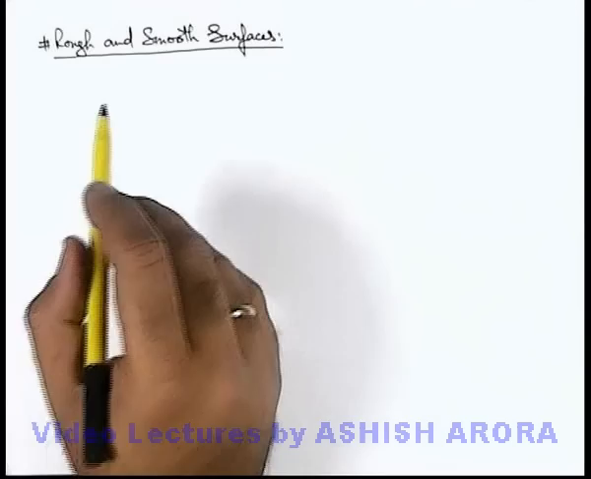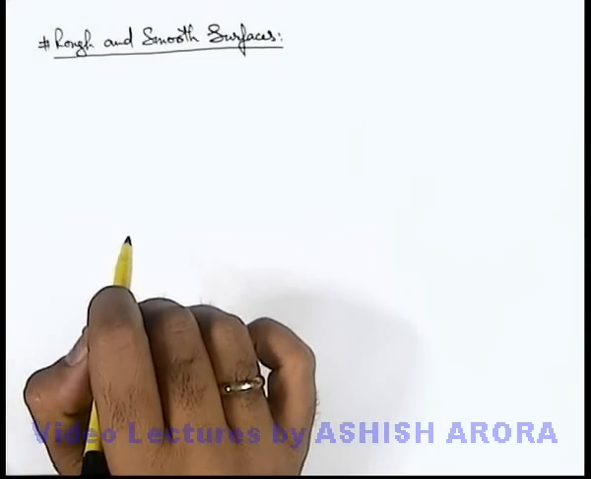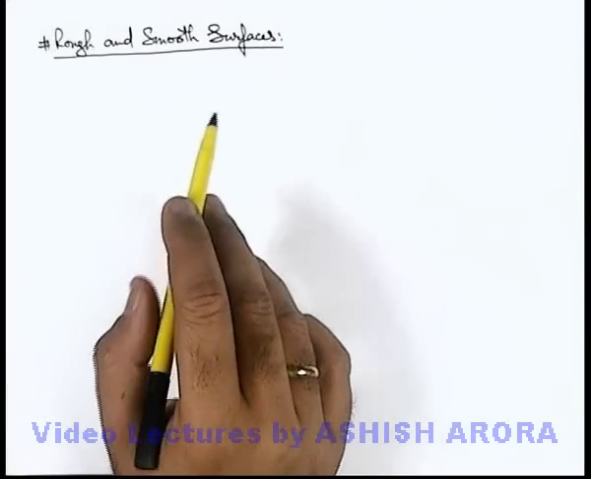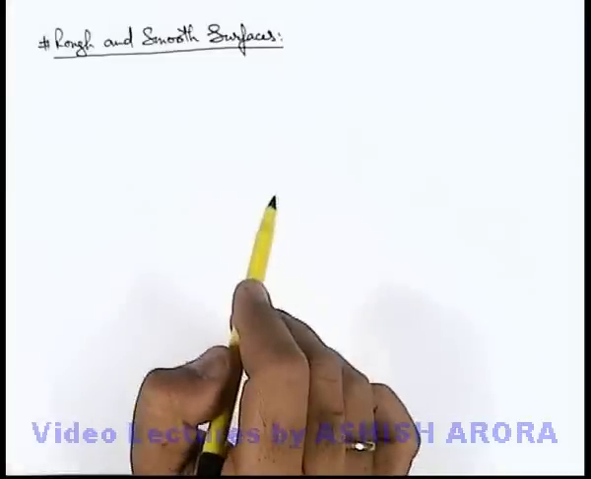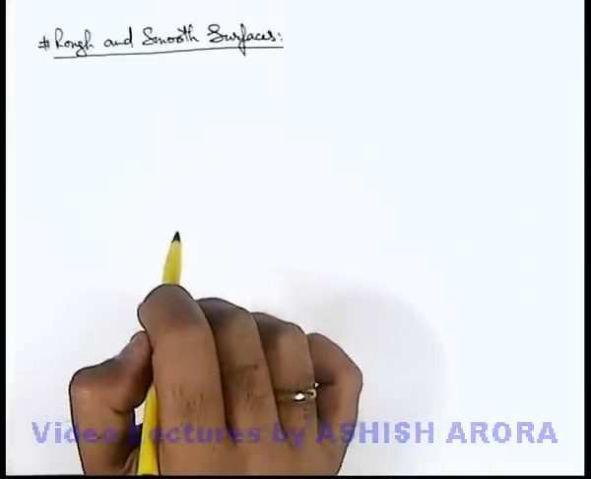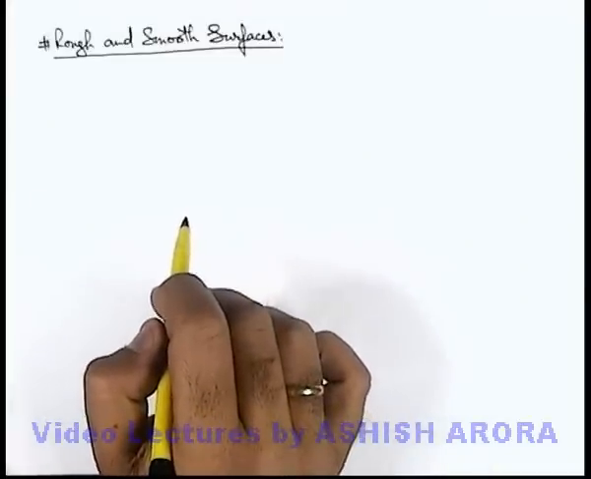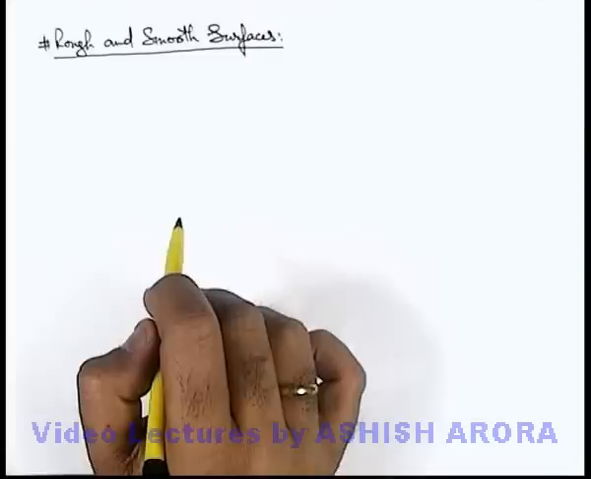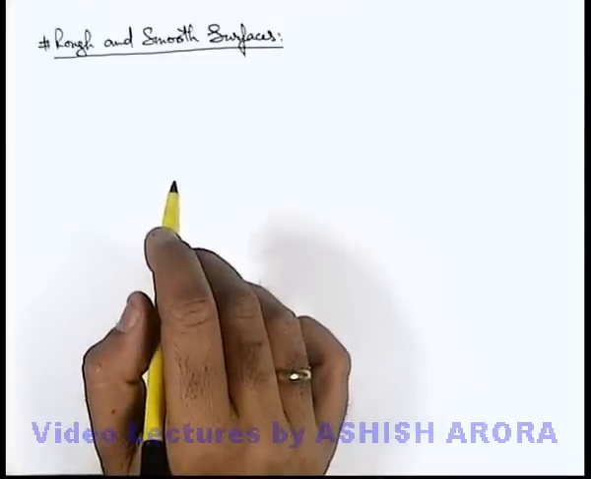Now we'll discuss rough and smooth surfaces. In the previous section, we already discussed that more irregularities on a surface make it more rough, and the friction acting on bodies sliding over such rough surfaces will be more.